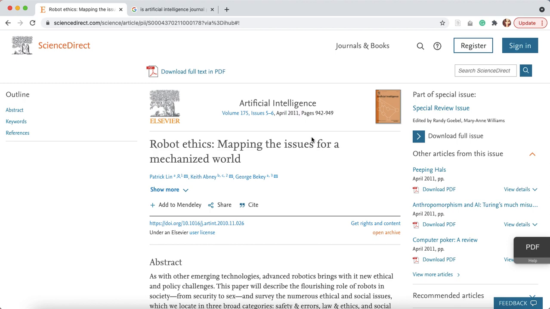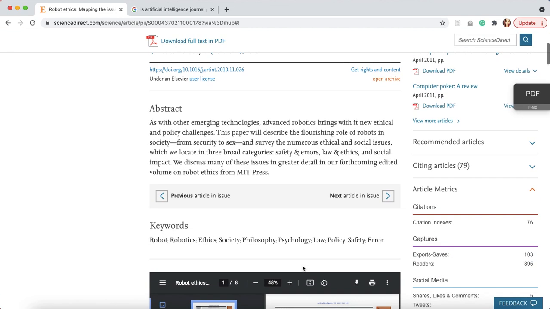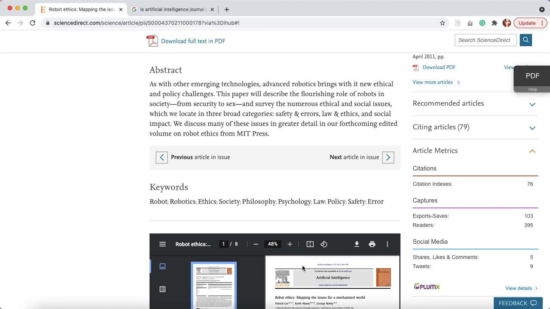But if I was choosing this for a paper, I'd maybe try to find something a little bit more recent, maybe within the last 5 years, just because things change really quickly in this field, and you want to make sure that you're using the most up-to-date information that you can find.